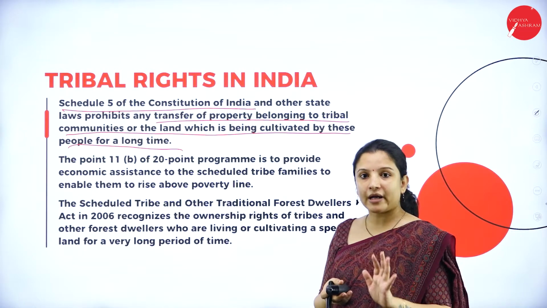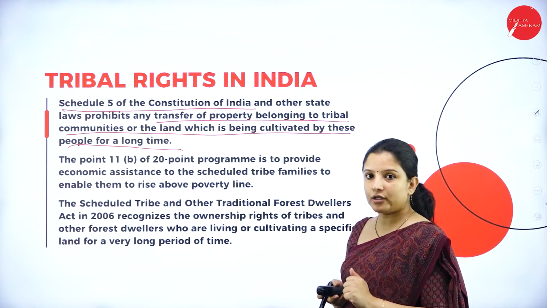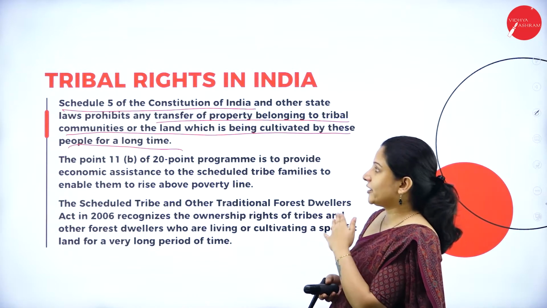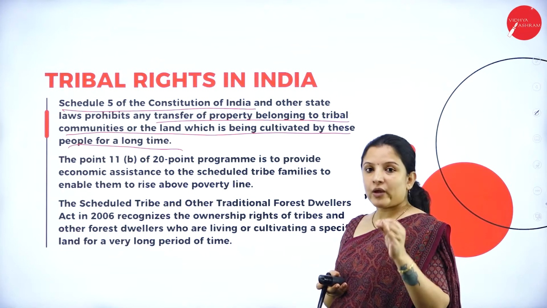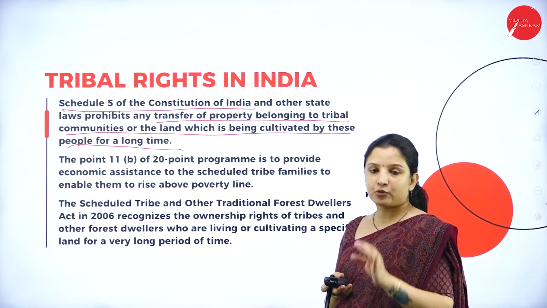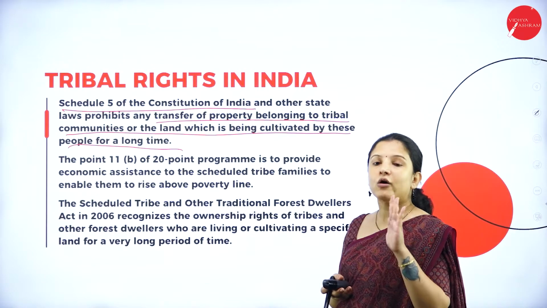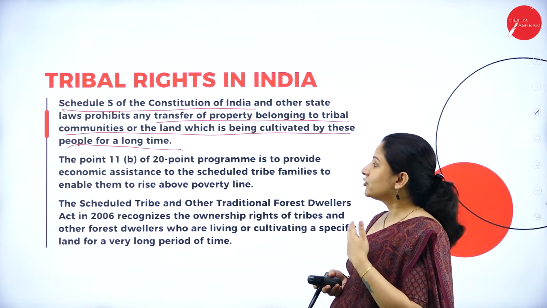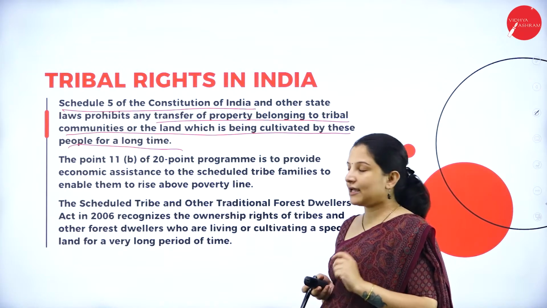They will try to buy the property because the tribal people will not have much knowledge. So that is why Schedule 5 of the Constitution of India has made a law wherein tribal people owning a piece of land or property cannot transfer the property or their agricultural land to any of the people for a long time. So this is the rule that they have made.